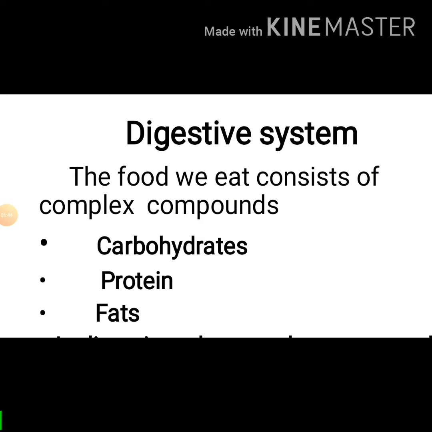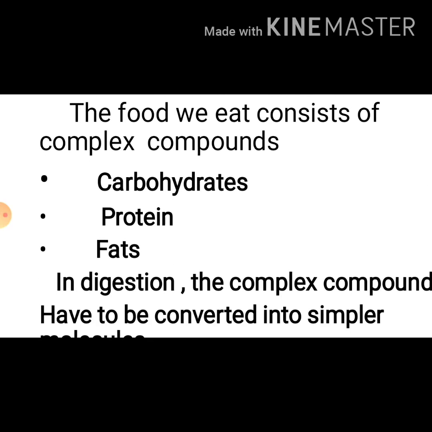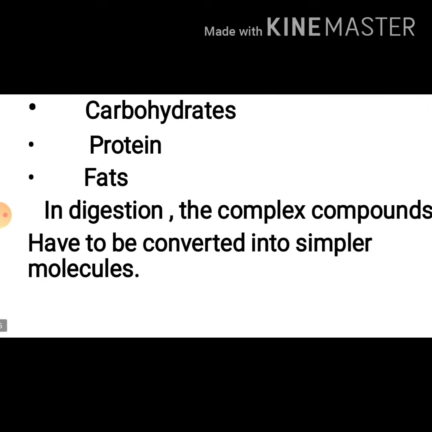The food we eat consists of complex compounds: carbohydrates, proteins and fats. What are the complex compounds? Carbohydrates, proteins and fats. In digestion, the complex compounds have to be converted into simpler molecules. These simpler molecules are then absorbed either by blood or by lymph in order to give us energy.